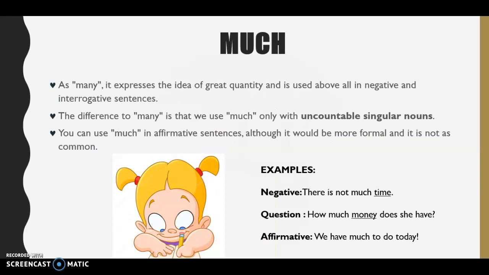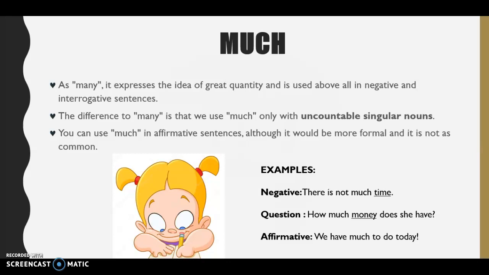With much, as with many, it expresses the idea of great quantity and is used above all in negative and interrogative sentences. The difference to many is that we use much only with uncountable singular nouns.